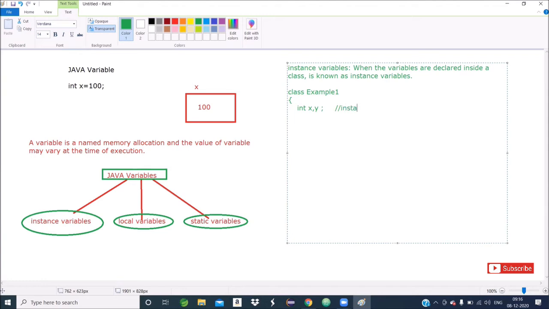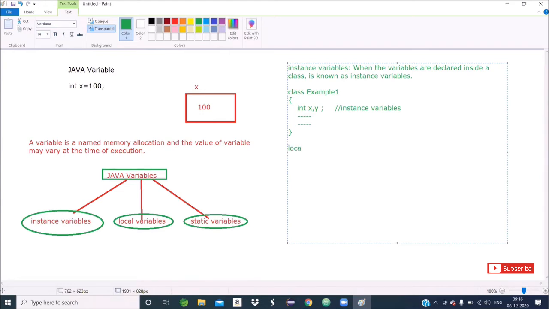So these are called instance variables, and then some remaining statements. Is the concept clear? Give a response. So what is an instance variable? Whatever variables we declare inside a class, that is known as instance variables.